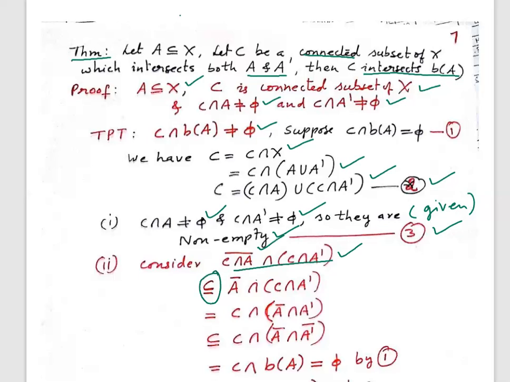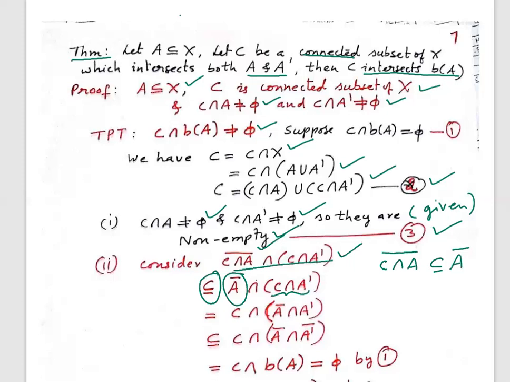Now look at this part; it is the same as the previous line. Only the first part: C intersection A is contained in A, and whenever A is contained in B, A bar is contained in B bar. So using that, (C intersection A) bar is contained in A bar. The remaining is as it is.